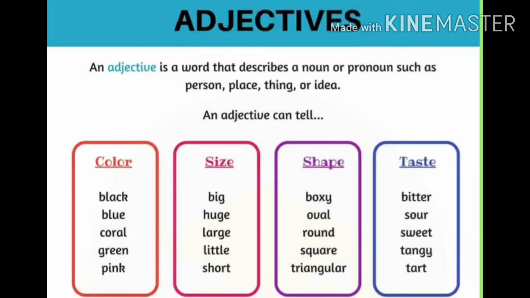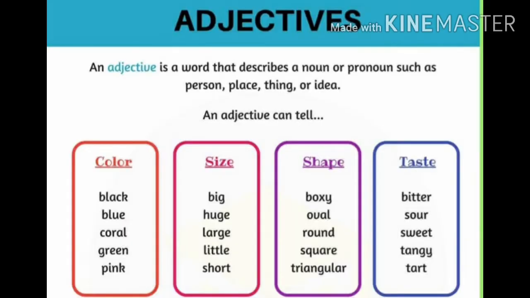Anita is a noun. Is is a verb. A is an article. Girl is again a noun, and brave is an adjective, because any word that adds to or describes the noun or pronoun is called an adjective.